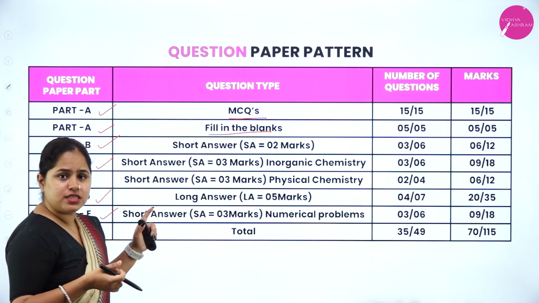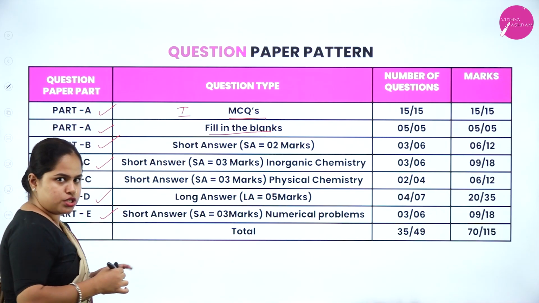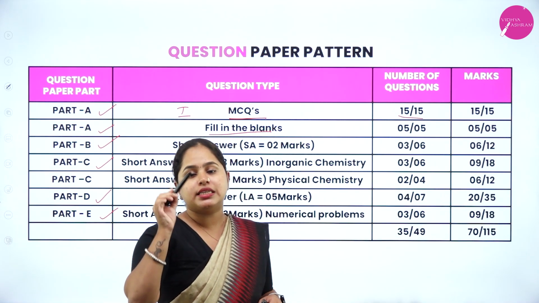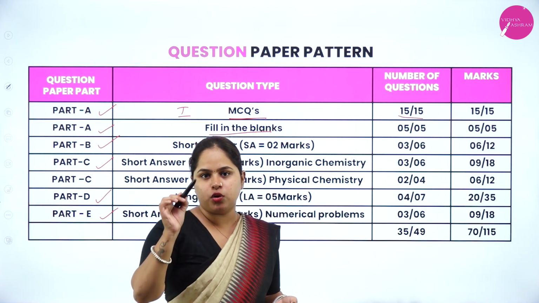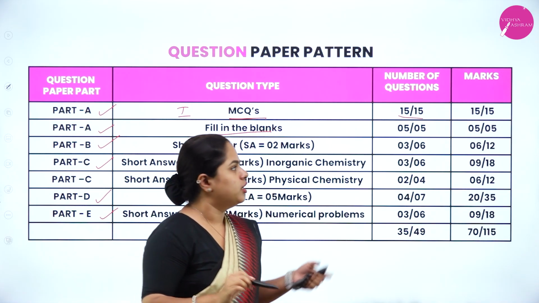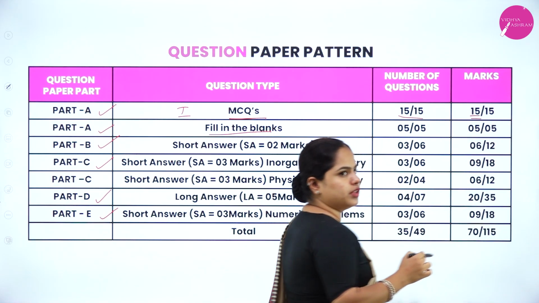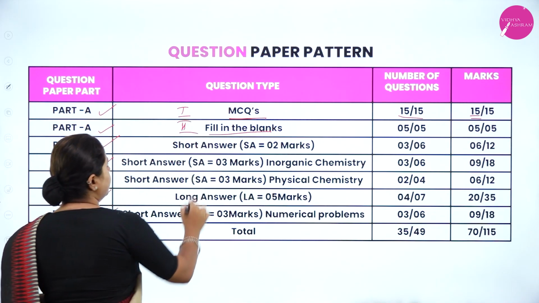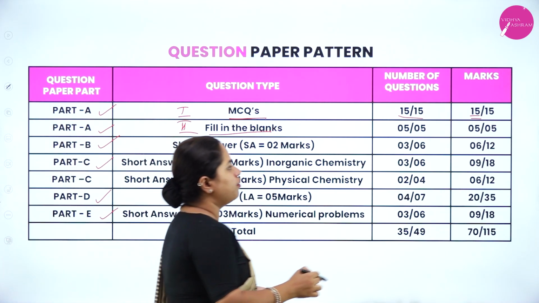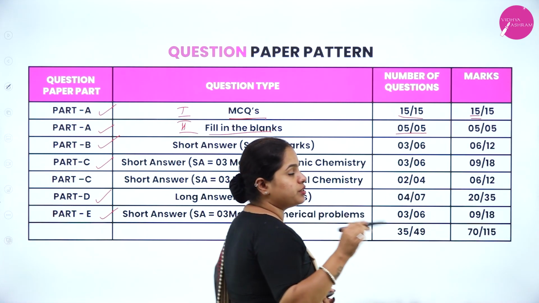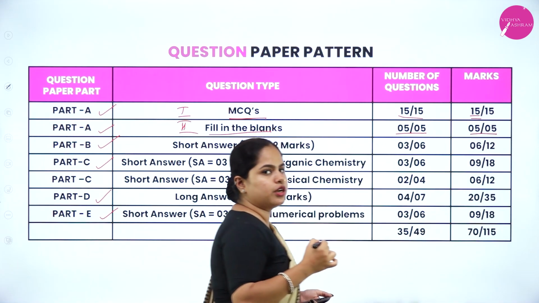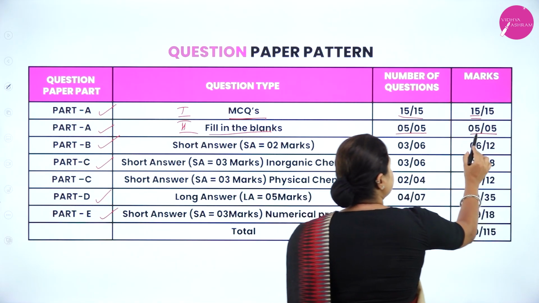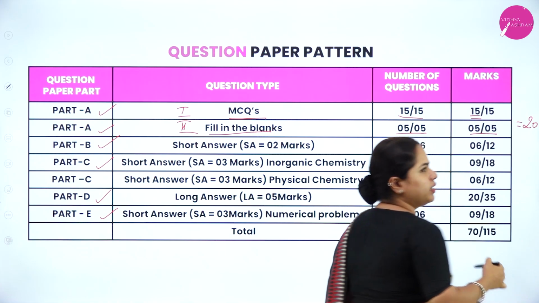So the first section in Part A is MCQs, and you will have a total of 15 questions, out of which it is necessary to attend all the 15 questions. There is no option there. So you will get 15 marks from this Part A, first section, that is MCQs. Moving on to the second part in Part A, that is fill in the blanks. So you will have 5 questions there, in which it is necessary to attend all the 5. So you will get a total of 5 marks from there. So from Part A, 15 plus 5, you will get a total of 20 marks, right?